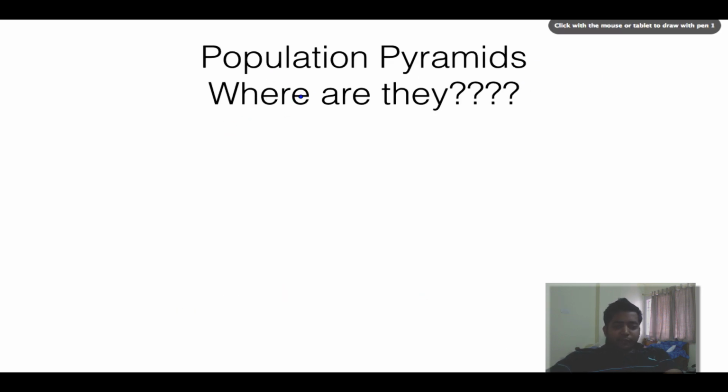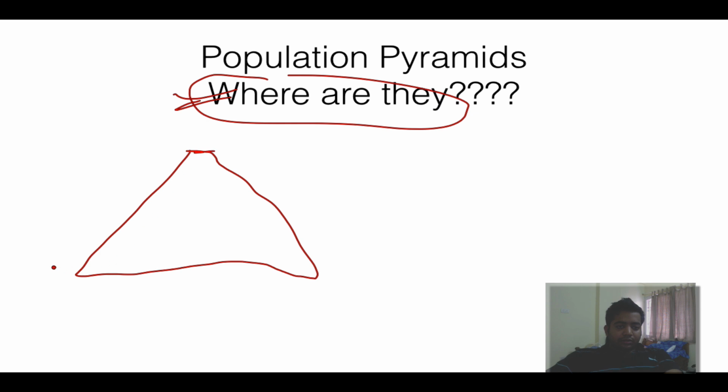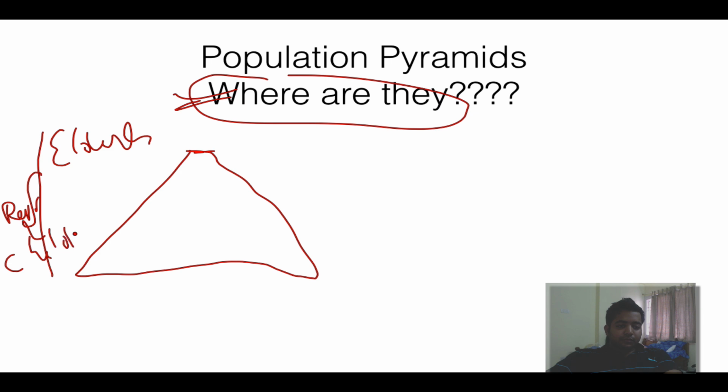So finally we have population pyramids. Oops, I forgot to put these slides. Anyways, so see guys, this is a population pyramid. This is age. This will be what we call the reproductive group. These are elderly. These are children. If we have a very high number of children, then it is what we call an expanding population pyramid.